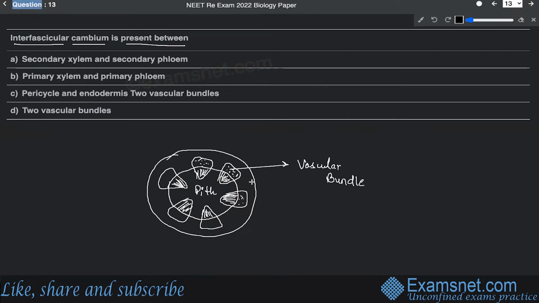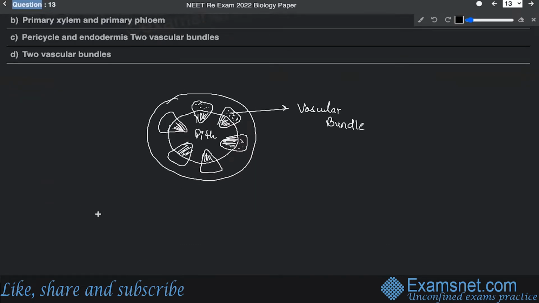All right. Now, two types of cambium are there. As I told you, intrafascicular cambium and interfascicular cambium. So intrafascicular cambium is the cambium which is present within the vascular bundle.